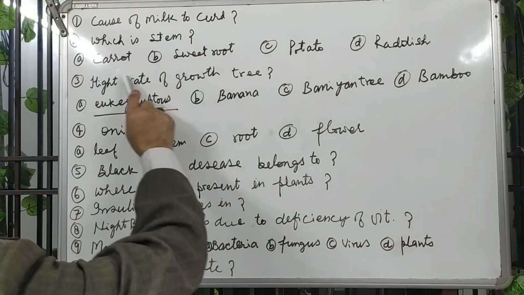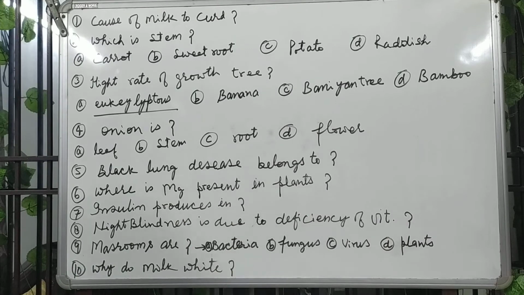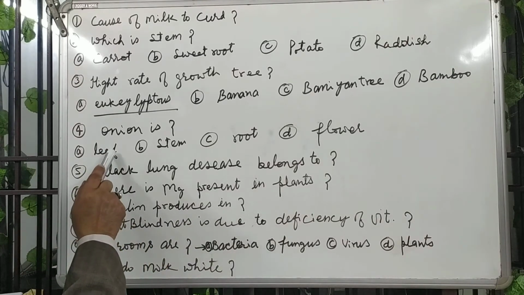Which is the stem out of these? Name the stem. In this, potato is the stem. I am telling you, the potato is a stem. Later on I'll explain more after this.